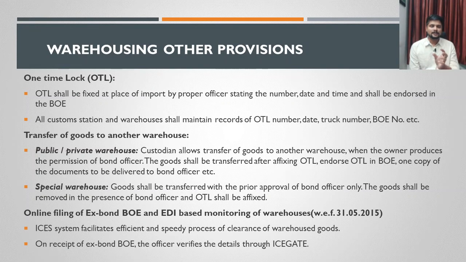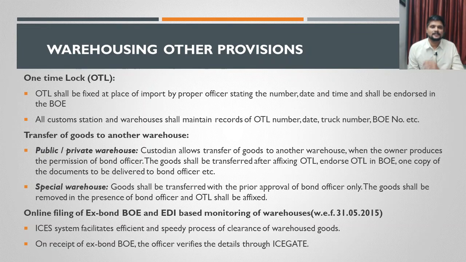I told you that a person will be designated or deputed inside the warehouse. If the importer intends to transfer the goods from one bonded warehouse to another bonded warehouse, for any reason, he has to first obtain the permission of the bond officer. He has to submit that permission to the custodian.